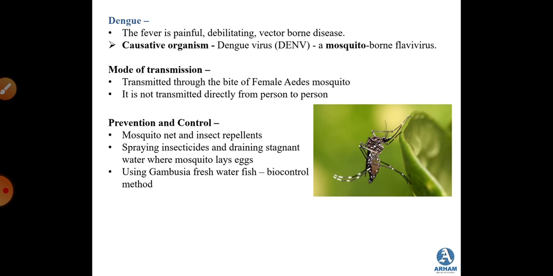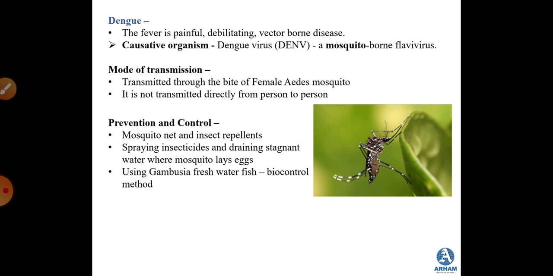So we studied about the three female mosquitoes that cause certain diseases. Malaria is by the female Anopheles mosquito. Then we studied about filariasis, which is by the female Culex mosquito, and now dengue fever, which is by the female Aedes mosquito. It is not transmitted directly from person to person. So it does not have a direct contact, but of course it will have an indirect contact. It is a communicable infectious disease.